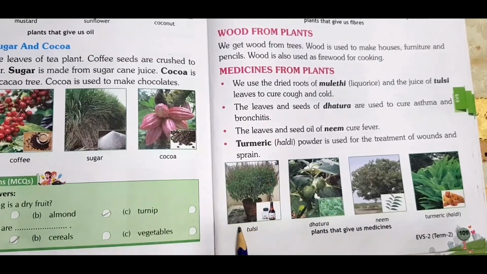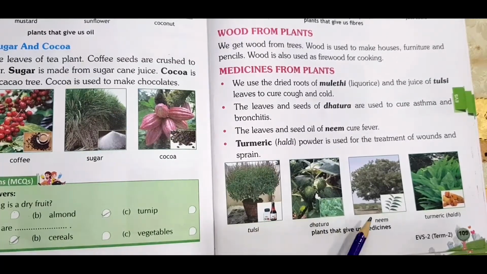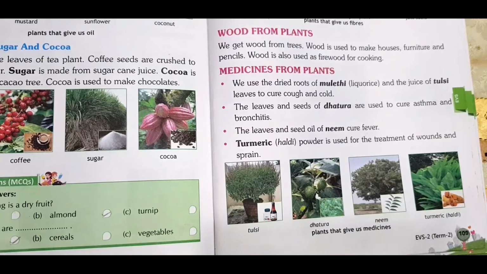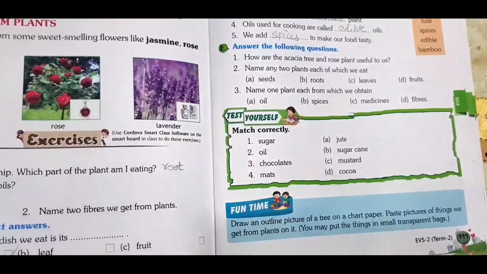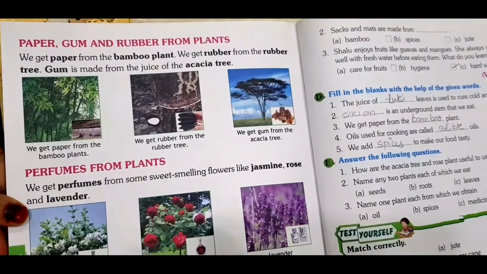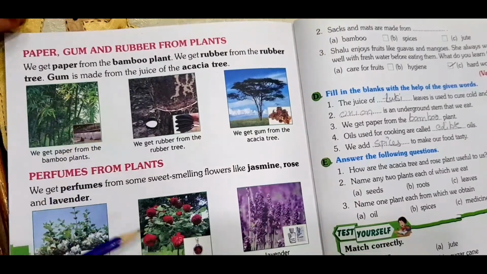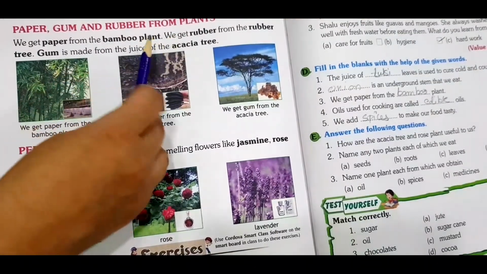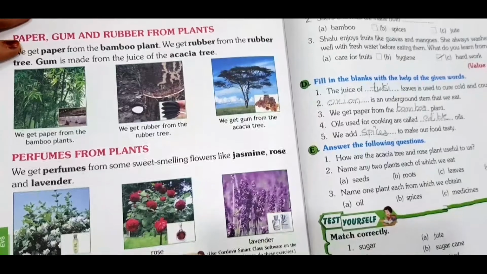So you can see the pictures of tulsi, dhatura, neem and turmeric. All right, now turn the page. Coming to the next page, children, the next is what a paper we get. Paper, gum and rubber also we get from plants. So we'll just see that.